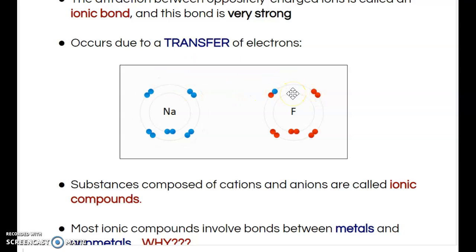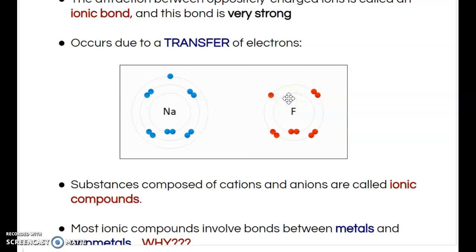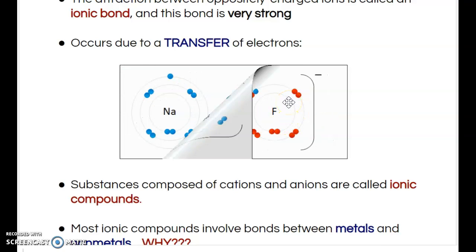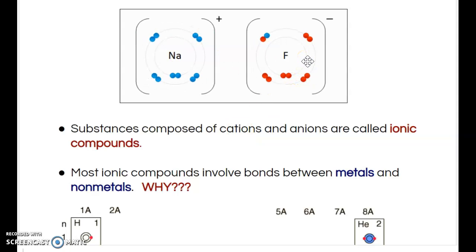So fluorine takes their electron, and now we have a positively charged sodium and a negatively charged fluorine, and they're attracted to each other based on positive and negative attraction laws, right? Okay, so substances composed of cations and anions are called ionic compounds. So sodium fluoride is an ionic compound.